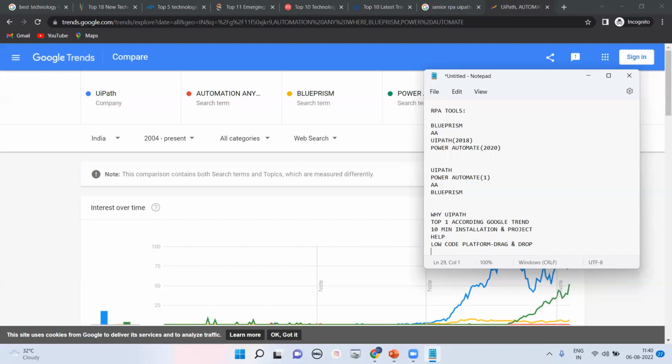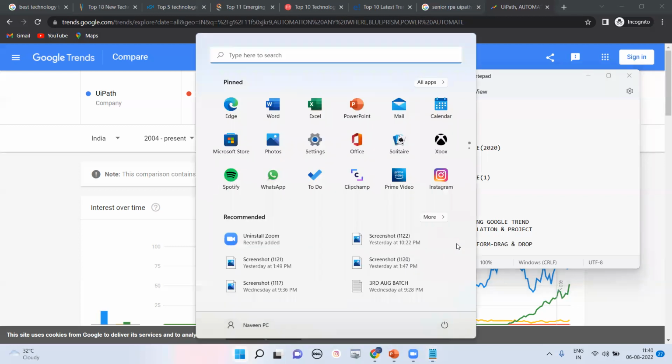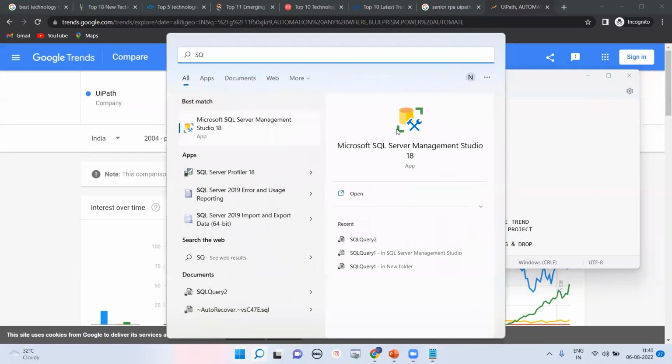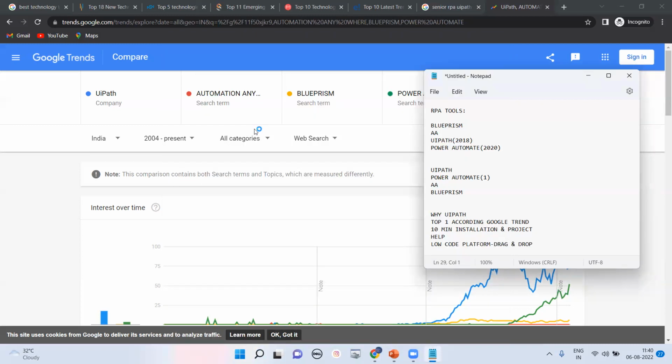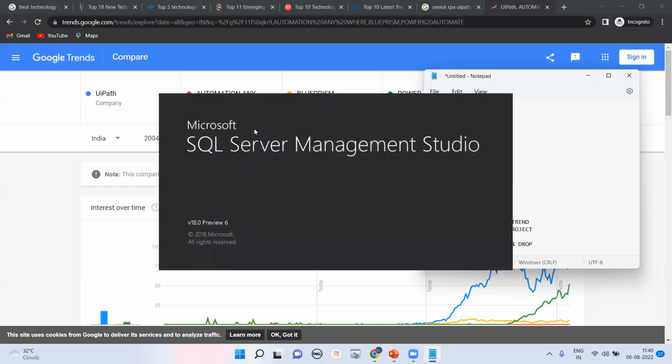For the last 5 to 6 years, UiPath has been at the top in stability too. If you go for Automation Anywhere, 5 years back, installing it took more than 3, 4, even 5 hours. Because for Automation Anywhere and Blue Prism, first you have to install SQL Server. Without SQL Server, it's not possible to install Blue Prism. Automation Anywhere right now is cloud based.